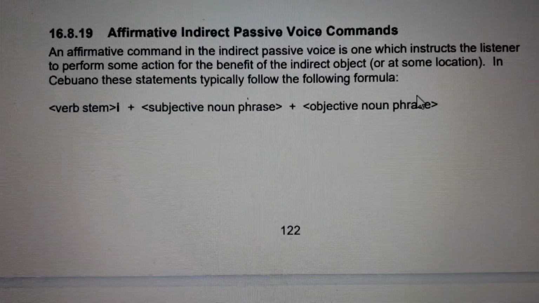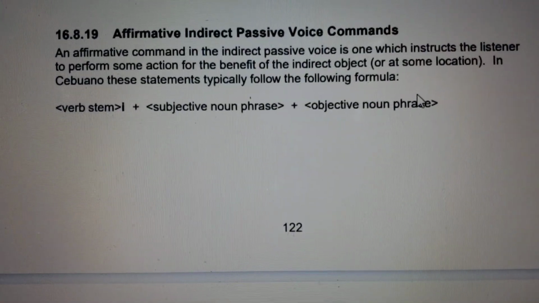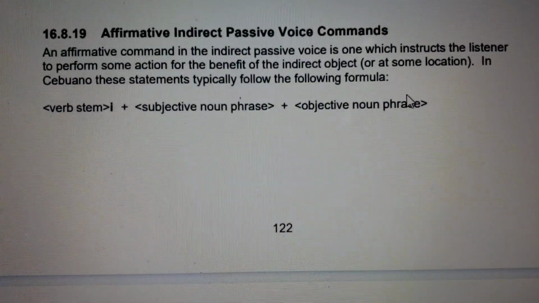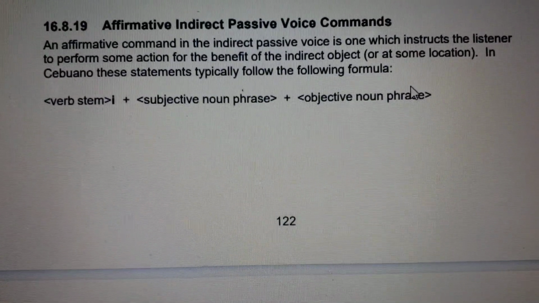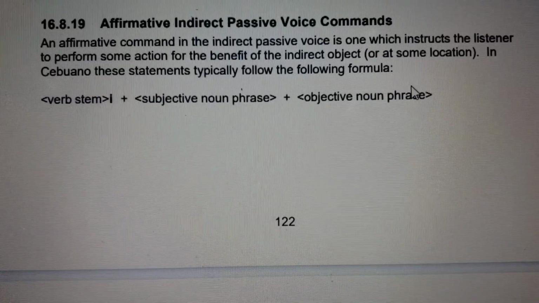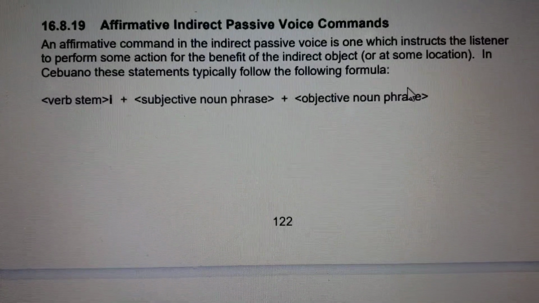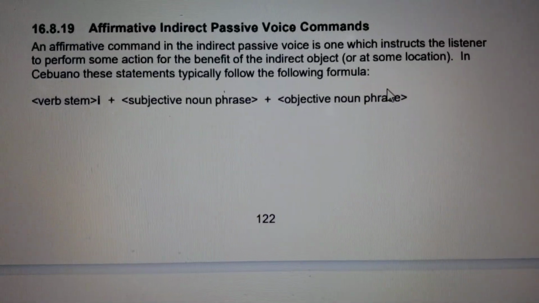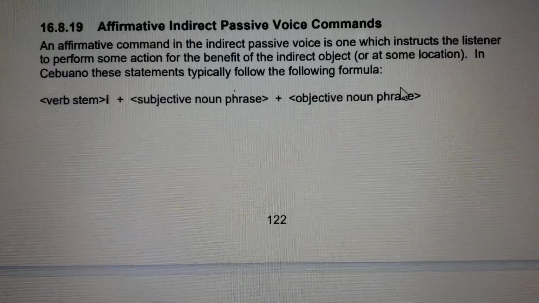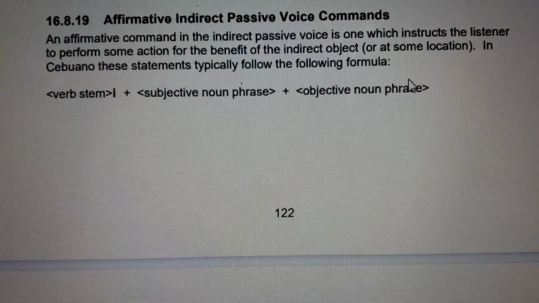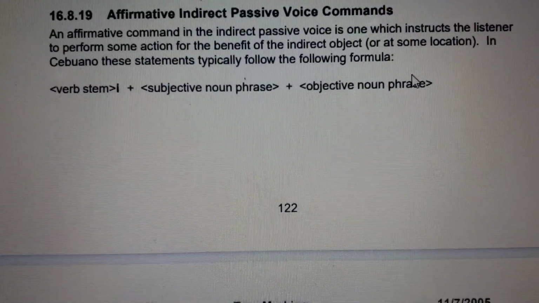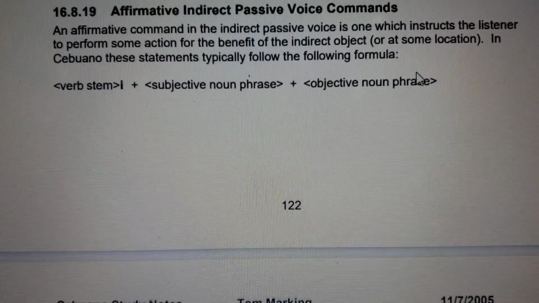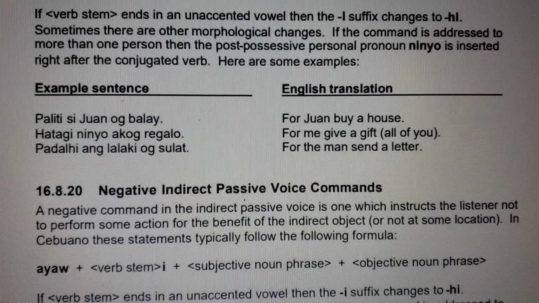Now we're going to talk about indirect passive voice commands, affirmative and negative. An affirmative command in an indirect passive voice is one which instructs the listener to perform some action for the benefit of the indirect object or at some location. In Cebuano, these statements typically follow the following formula. The verb stem with the suffix i plus the subjective noun phrase and then the objective noun phrase.